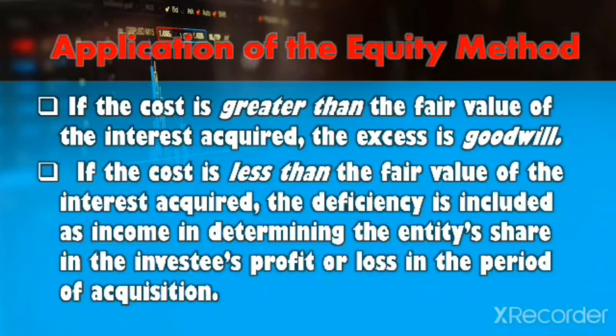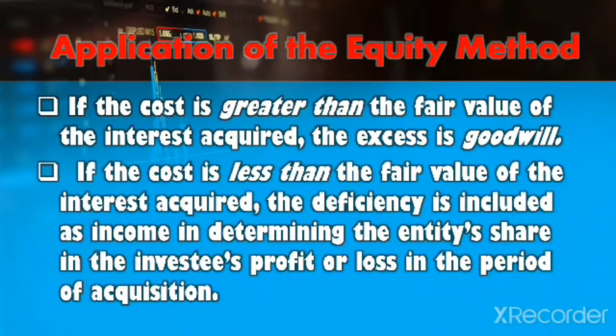If cost is greater than the fair value of the interest acquired, the excess is goodwill. If the cost is less than the fair value of the interest acquired, the deficiency is included as income in determining the entity's share in the investee's profit or loss in the period of acquisition. Any resulting goodwill is included in the carrying amount of the investment and is not accounted for separately, meaning the goodwill is neither amortized nor tested for impairment separately.